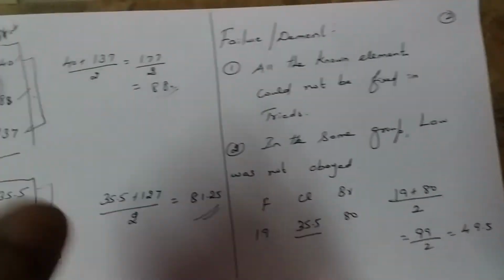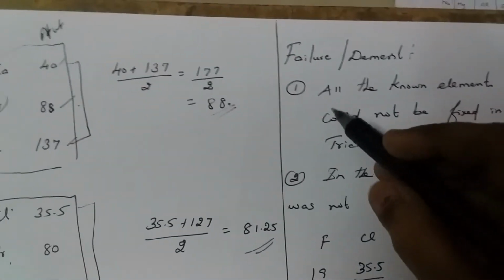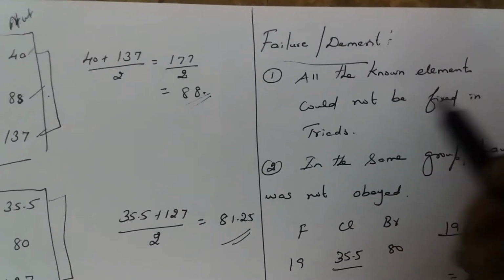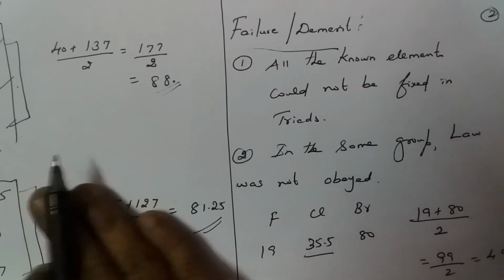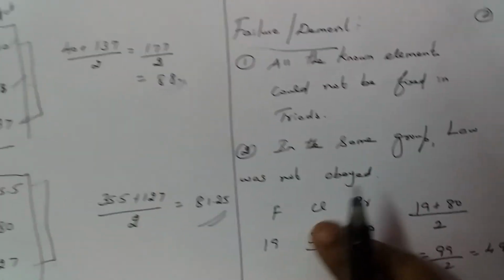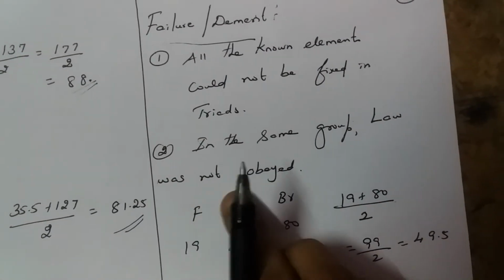Now, the failure of his theory, that is, the demerits. All the known elements could not be fitted into triads. We can't arrange all the elements in the form of triads based upon their atomic weight. Second, in the same group, this law was not obeyed.